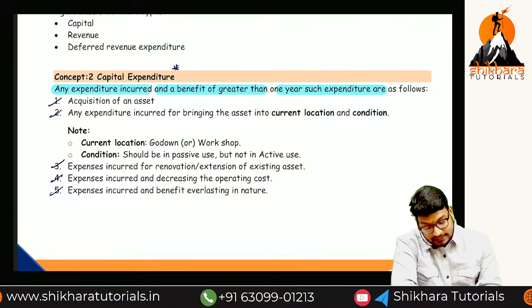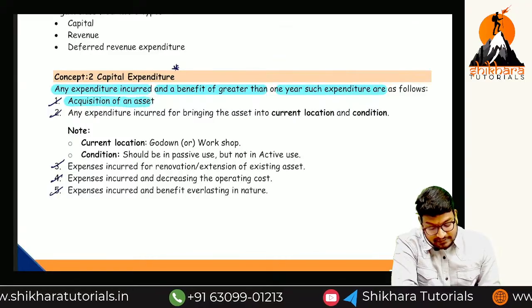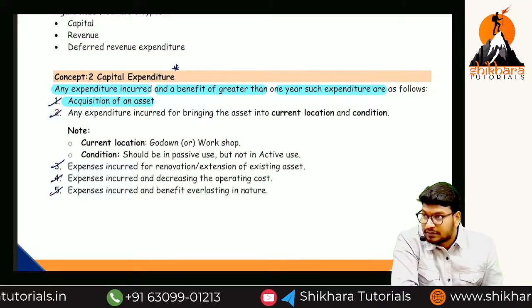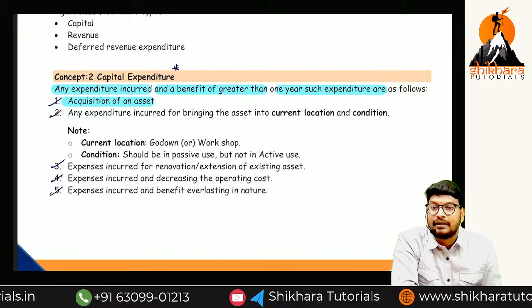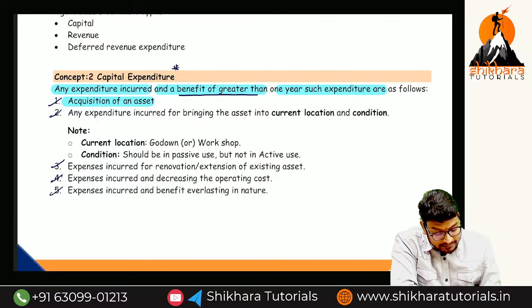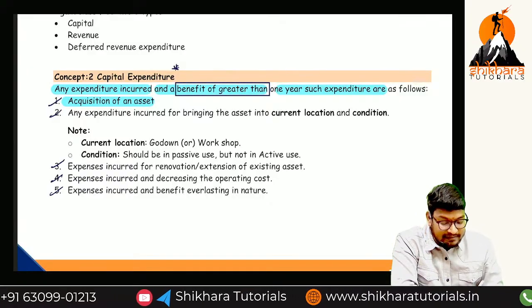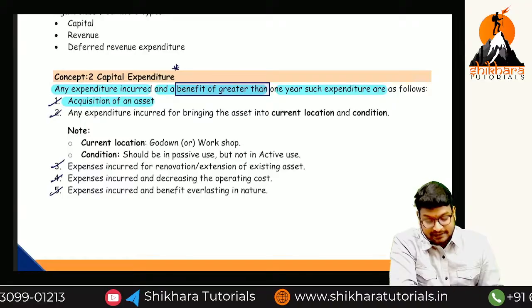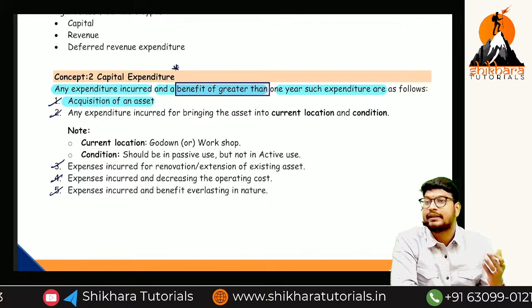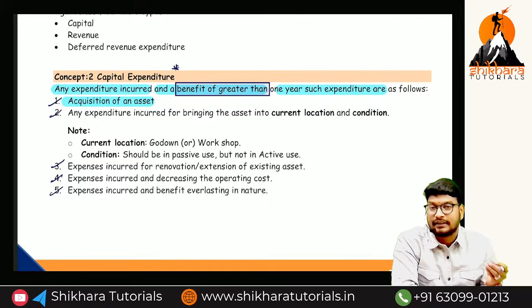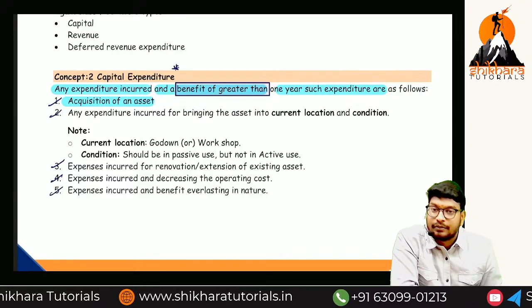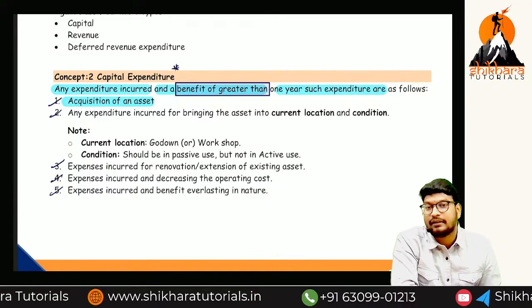So what is the first type of expenditure, ma? Acquisition of an asset. So already we have discussed. What is the meaning of acquisition, ma? Purchase. So purchase of an asset is nothing but what? Capital expenditure, because what is the main point here, ma? Benefit greater than 1 year and for the purpose of an asset, then it is called what, ma? Capital expenditure. So we have purchased one air conditioner and incurred 30,000 rupees for the air conditioner. That is an expenditure, or that is an income? Expenditure. But the benefit is more than 1 year or less than 1 year? Benefit more than 1 year. This is a capital expenditure.